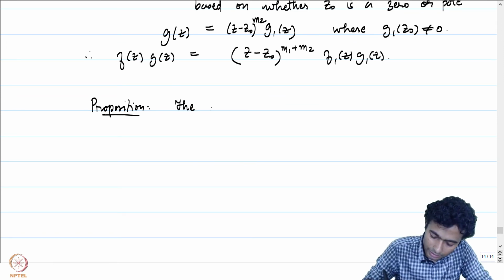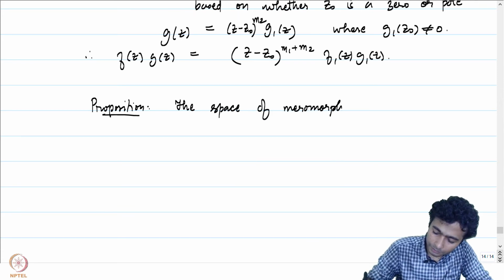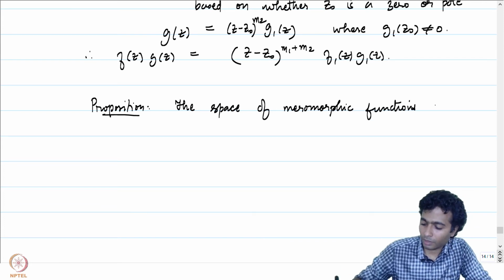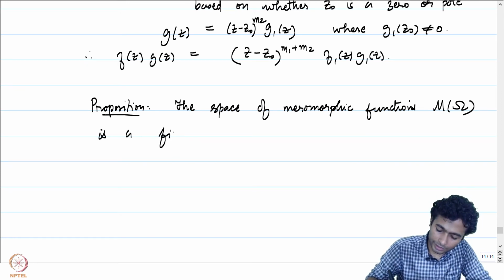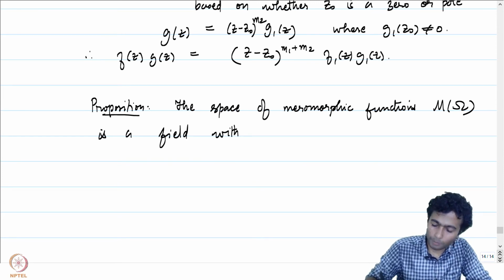The space of meromorphic functions M of omega is a field with the operations defined above.